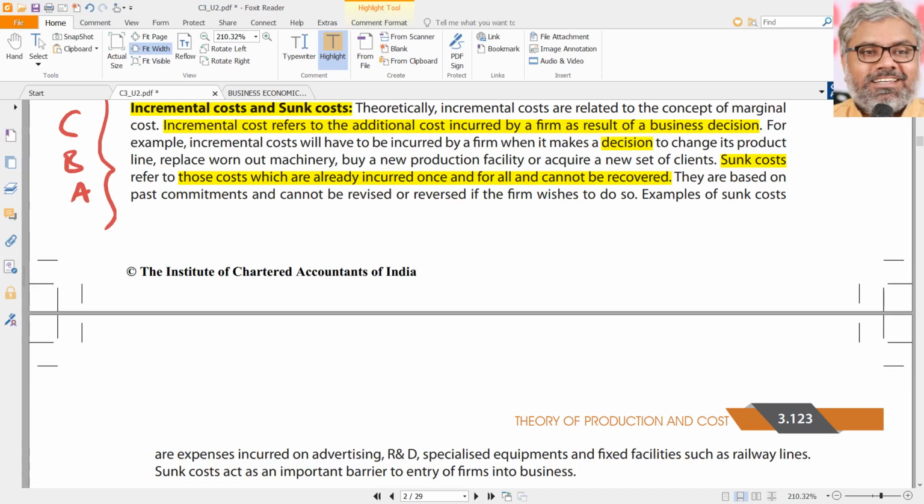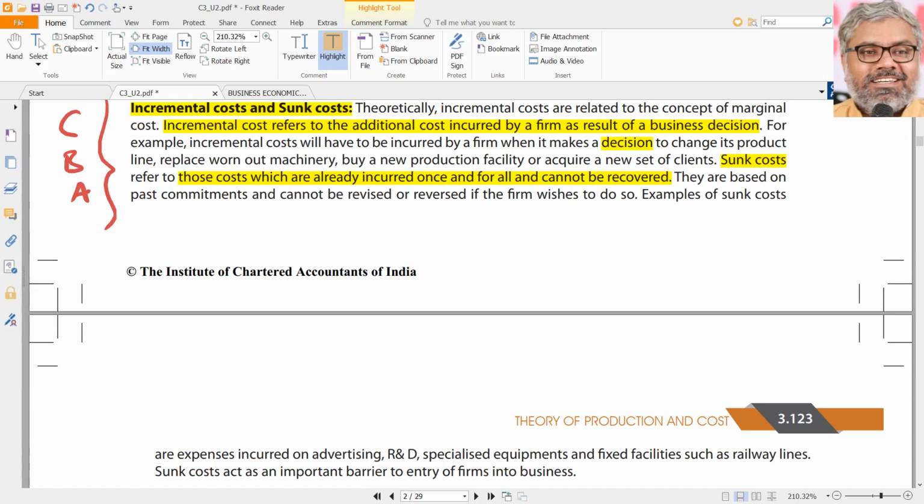Yesterday we discussed about opportunity costs. That is also very important for decision making purposes. When we take decisions, not only the costing, not only the management level decisions, even in personal life also, if we can consider the concept of opportunity cost, decision making would be better. Same way, if we can consider the concept of sunk cost and ignore the sunk costs, then the decision would be much better.